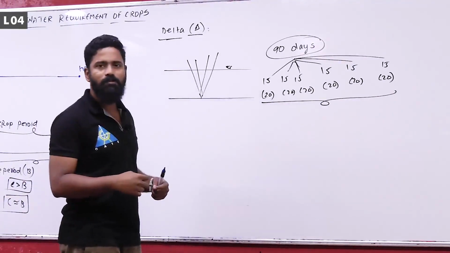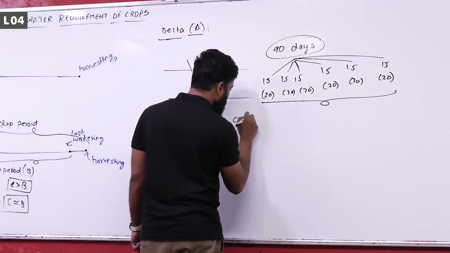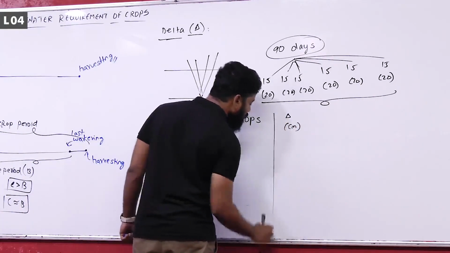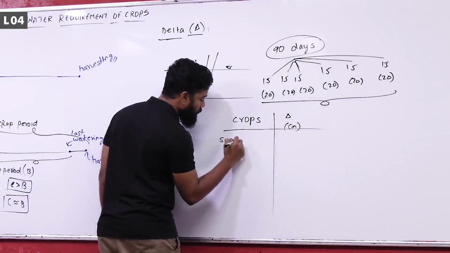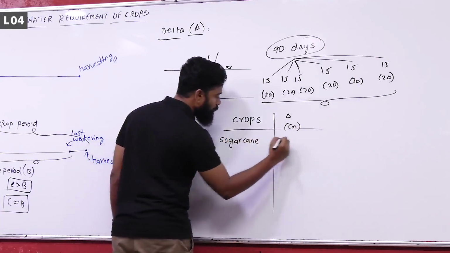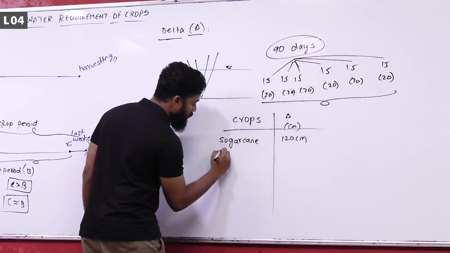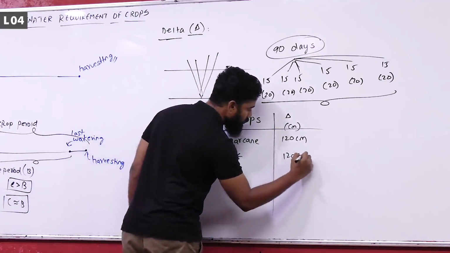Generally, the delta varies from crop to crop. If you see for different crops, the value of delta in centimeters will be given to you. For sugarcane it is about 120 centimeters. For rice also it is 120 centimeters.